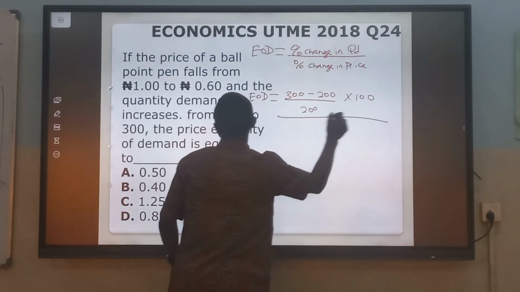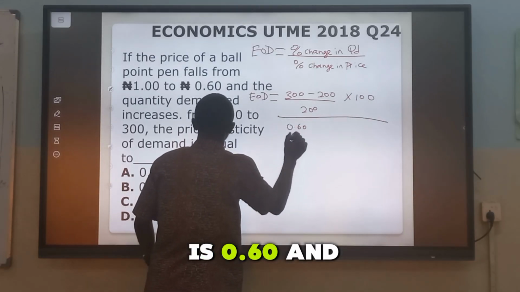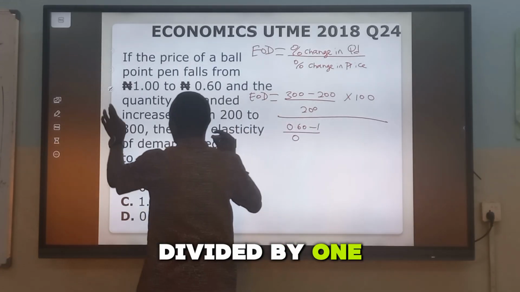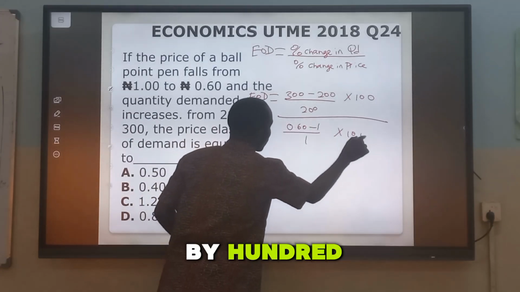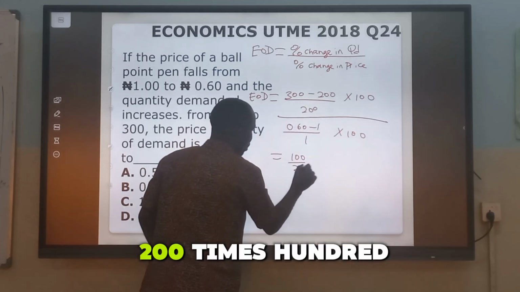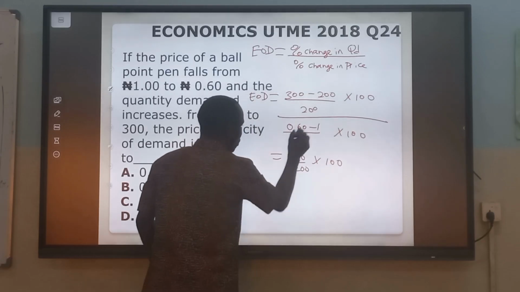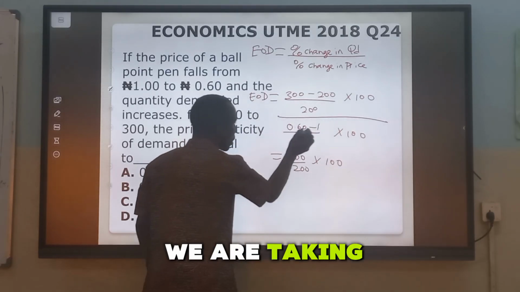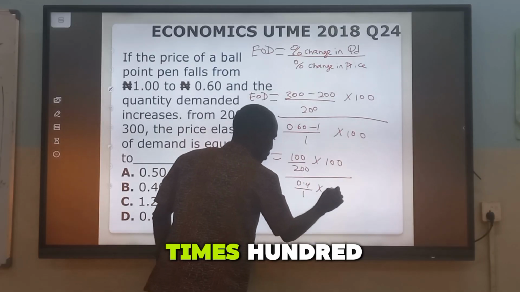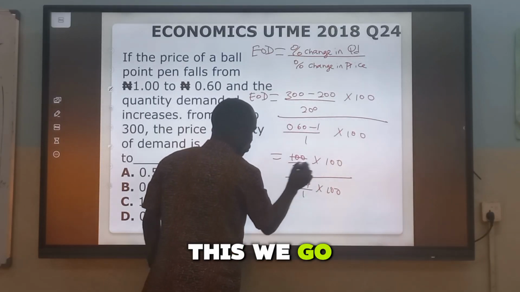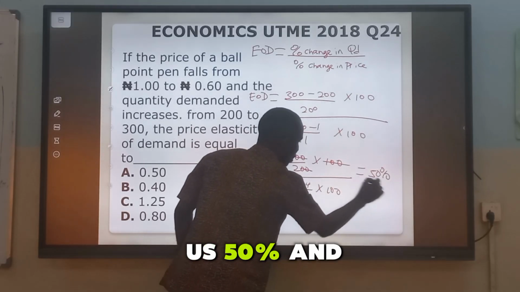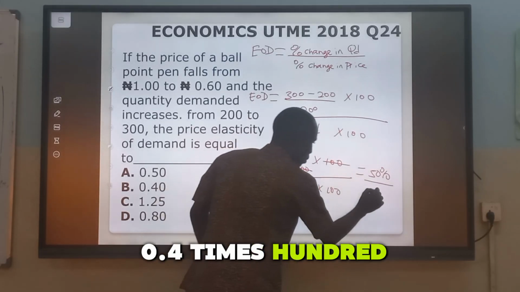And for price, the new price is 0.60 and the old price is 1, so 0.6 minus 1, divided by 1, 1 being the old price, multiplied by 100. 300 minus 200 will give us 100 over 200 times 100. This is 0.4, we are taking the absolute value. 0.4 over 1 times 100. The first will give us 50%, and 0.4 times 100 will give us 40%.